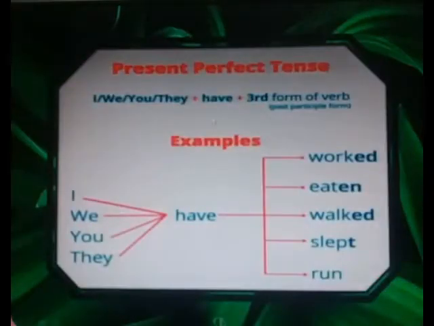Present perfect tense: I, we, you, they plus have plus third form of the verb. Third form of the verb means to say past participle. So examples are here. I, we, you, they. Here we have to use have, and then we have to use this form of the verb. These are just examples for you: worked, eaten, walked, slept, run.